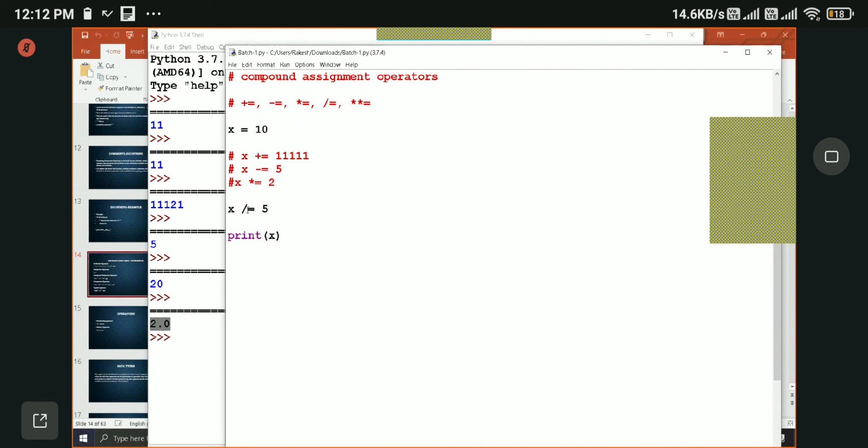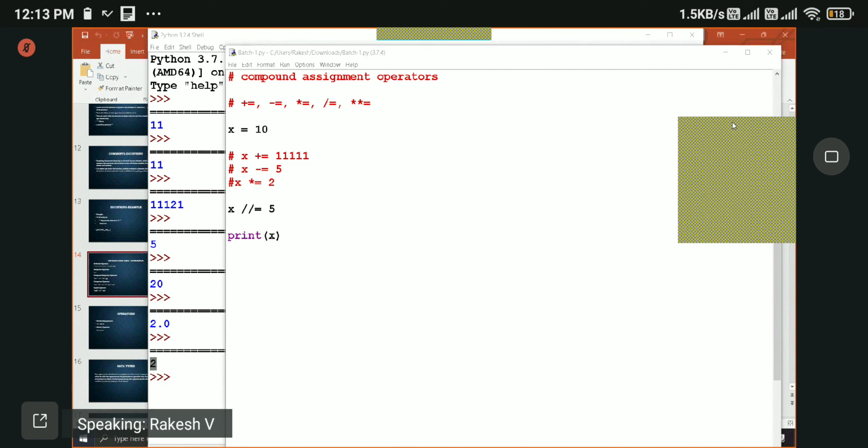Then there is a suggestion: plus equal to minus 5. Interesting, so let us try that.